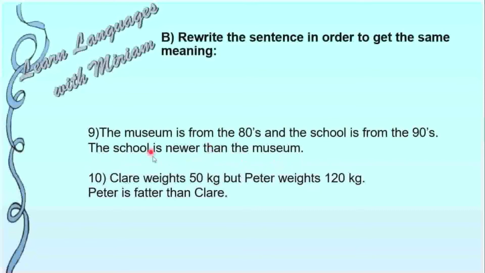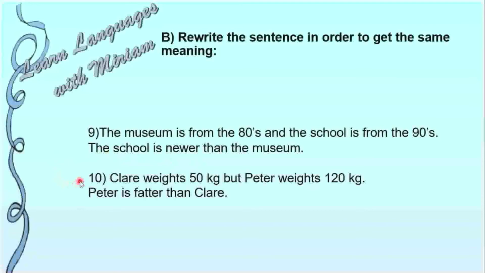Why newer? Because this date is before this one, so it's new. The museum is new, so newer. Why newer? Because the adjective is new and we add ER to the adjective.